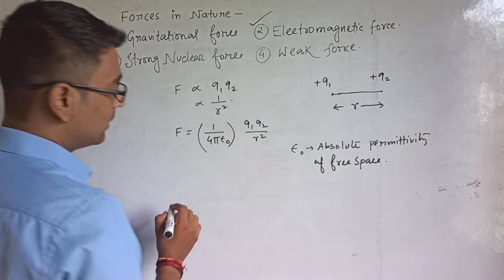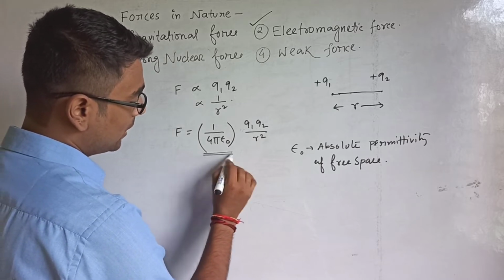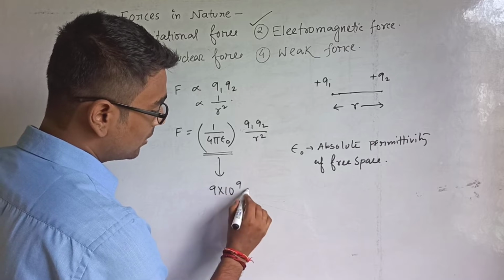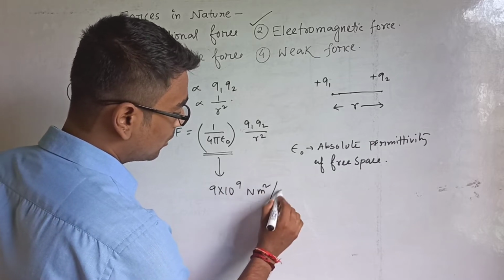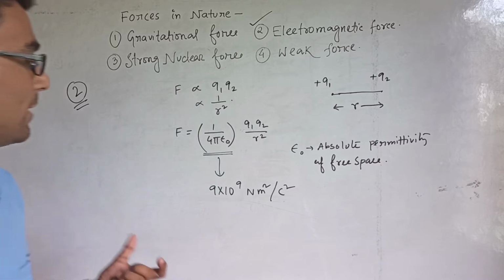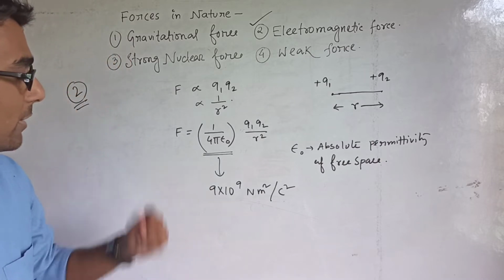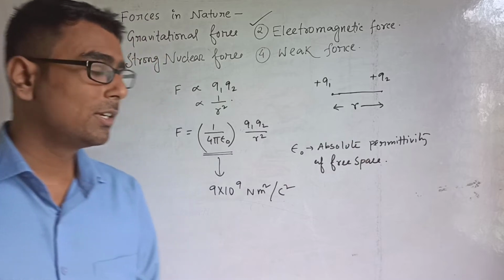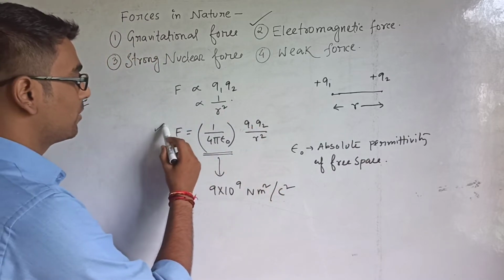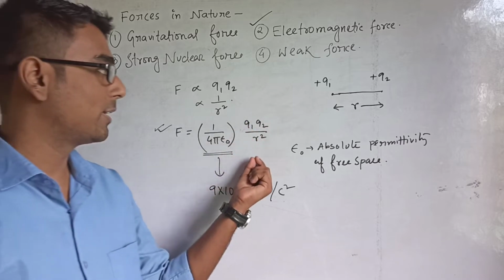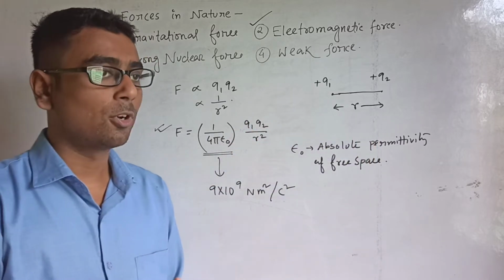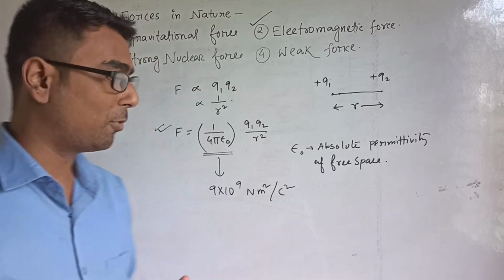The value of this constant is 9 into 10 to the power 9 Newton meter square per coulomb square. The main idea is that the force exists between two charges, where Q1 and Q2 are the charges and R is the distance between them. So the force here also falls off as 1 by R square.